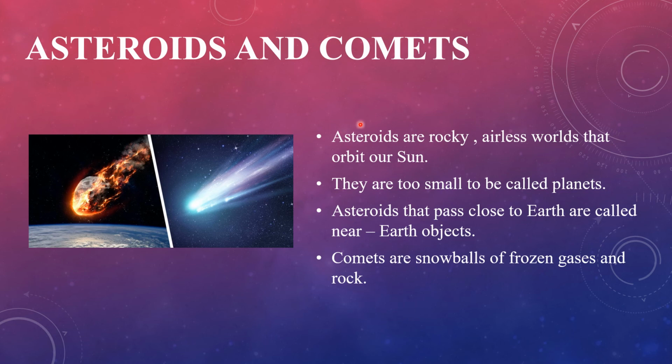Asteroids are rocky airless worlds that orbit our sun. Comets are snowballs of frozen gases and rocks, and they also orbit our sun. Understood?